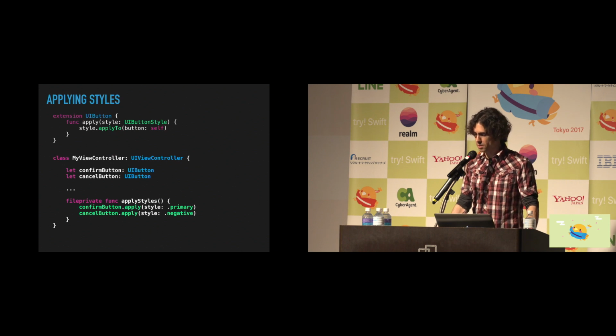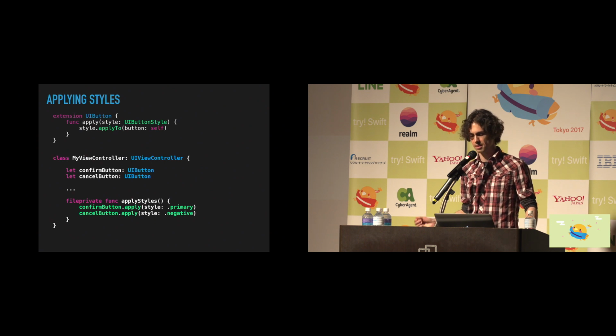So the next time we need to add a new style or apply an existing style to a UI element, we know exactly how to do it. And this is one more decision that we don't need to sweat.